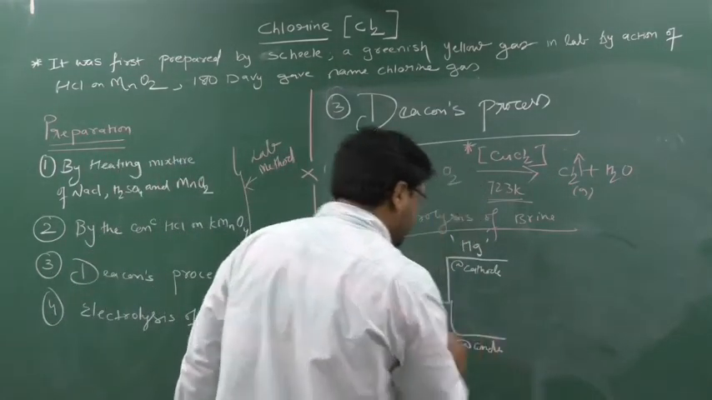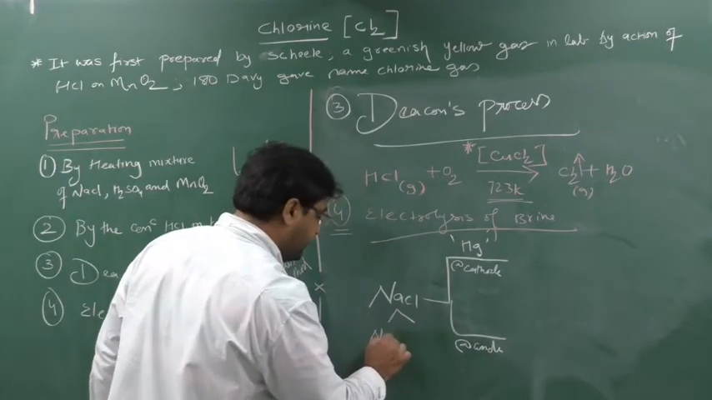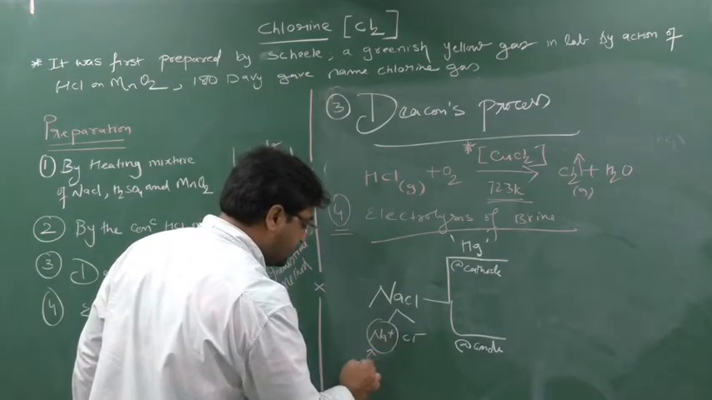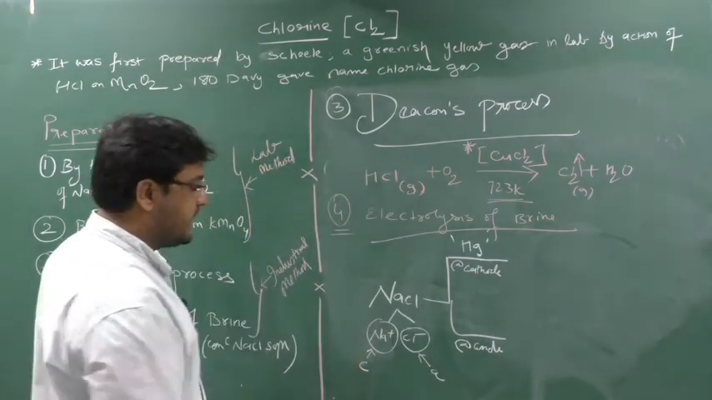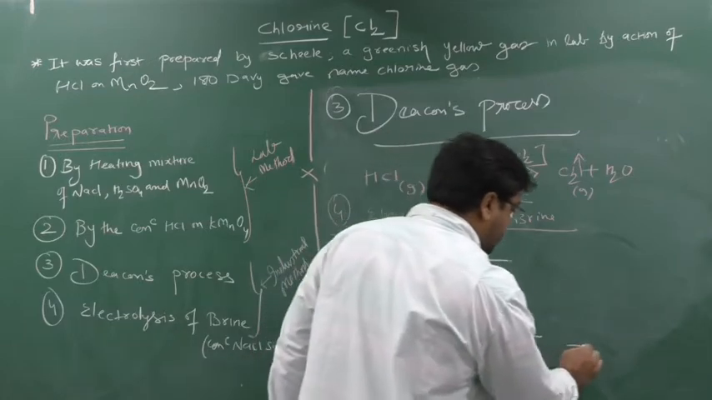So what will happen, as NaCl gets split into Na+ and Cl−, this Na+ comes at the cathode and this Cl− comes at the anode. First we will see the anode. What will happen at the anode? At the anode Cl− will come. At the anode what will occur?